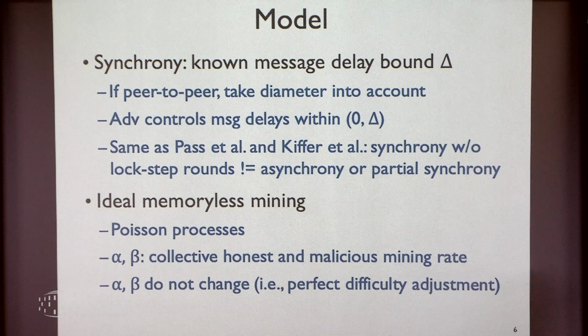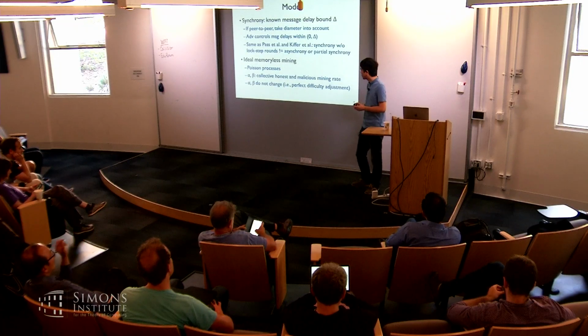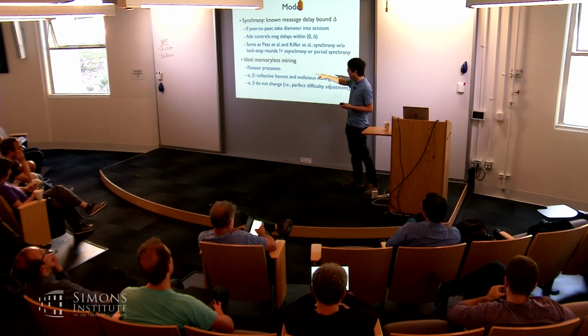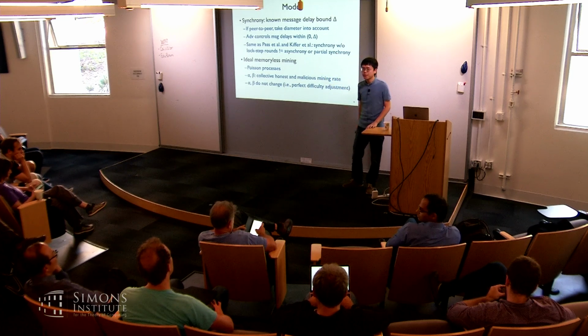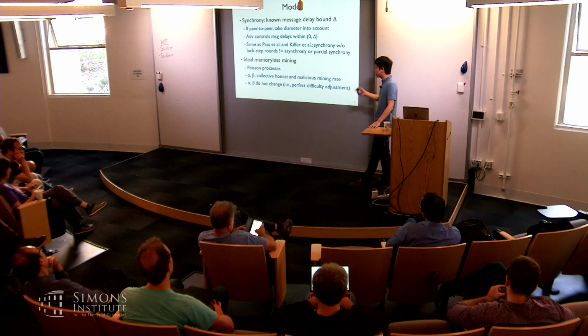But you're assuming alpha and beta individually don't change, so it's a stronger assumption than that. I see. I did not have to do it that way. I can assume, say, lambda, which is the total network mining rate, does not change, and alpha and beta are two fractions, and as long as they satisfy that equation. Yeah. But yeah, good catch. I could have made it slightly weaker.